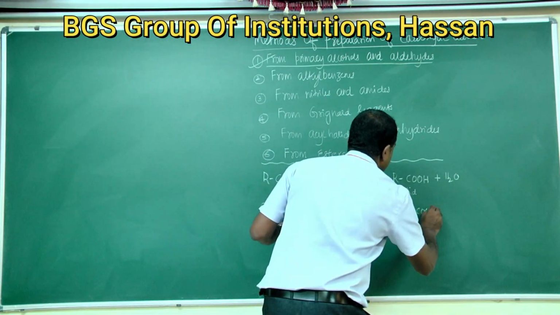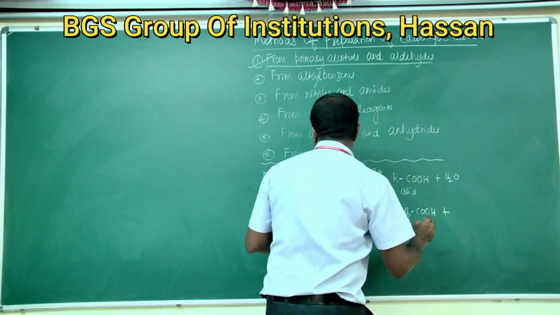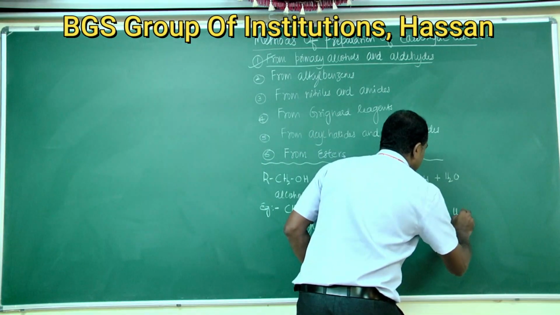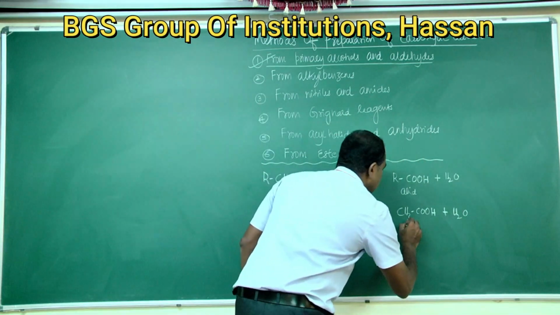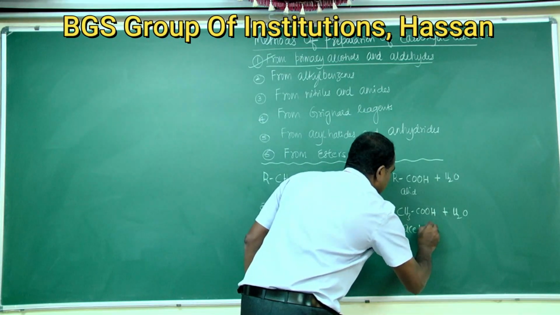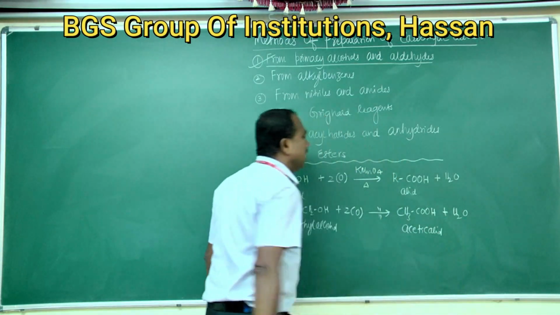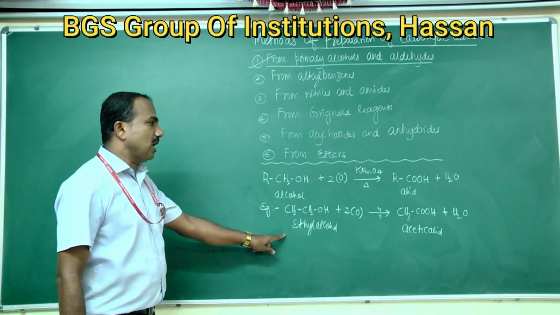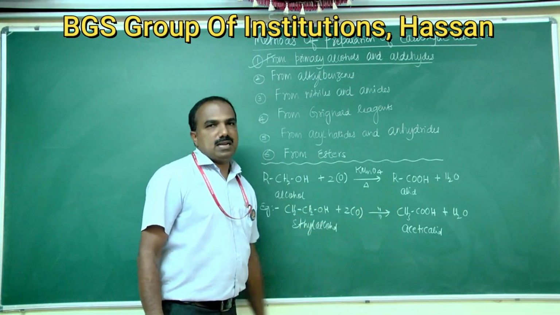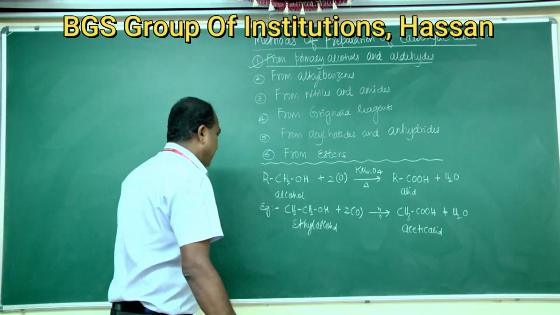That carboxylic acid is CH3COOH plus H2O. This is acetic acid. So ethyl alcohol on oxidation gives acetic acid. Okay. Second example.